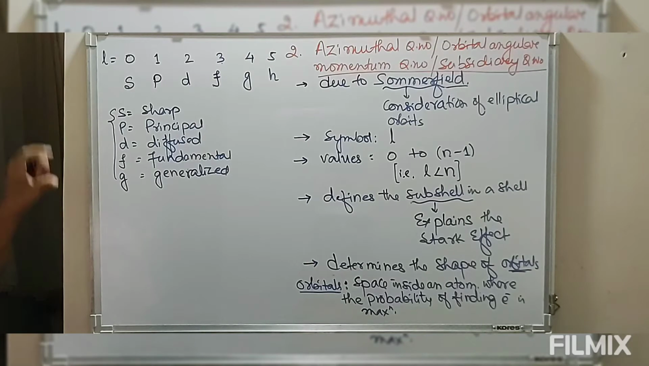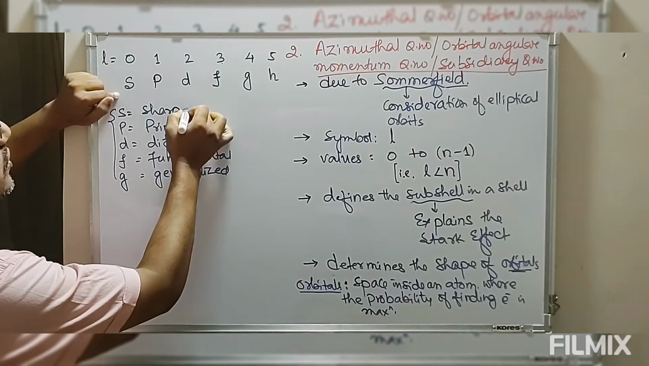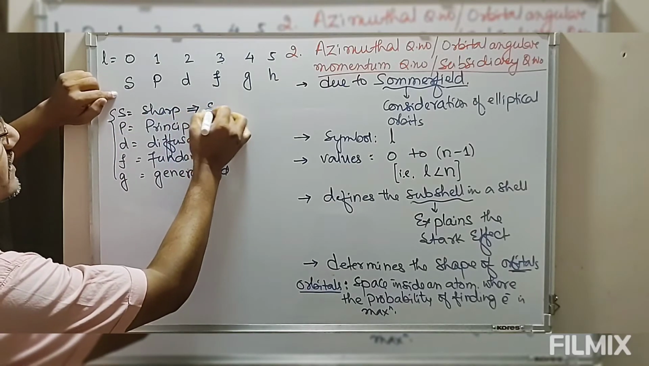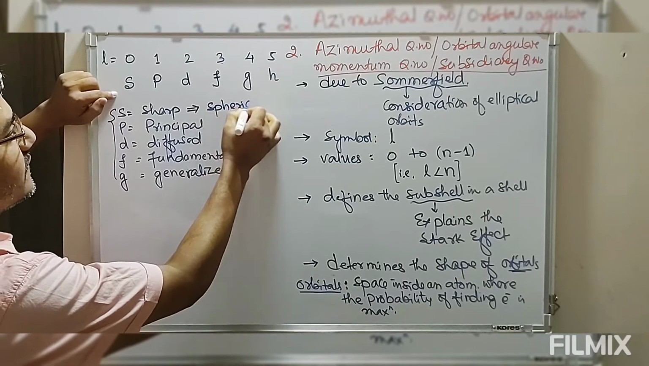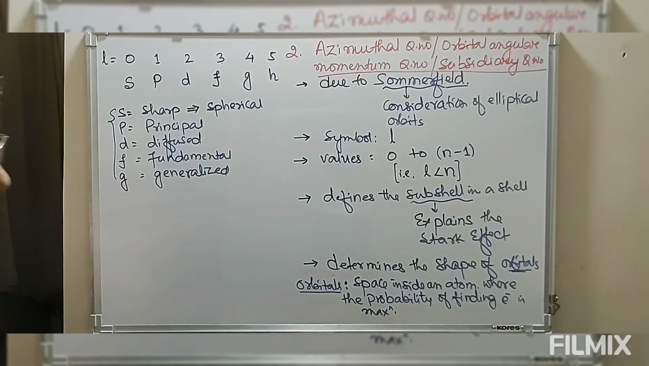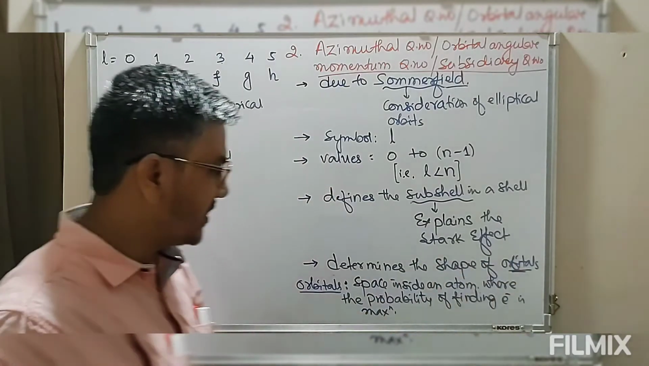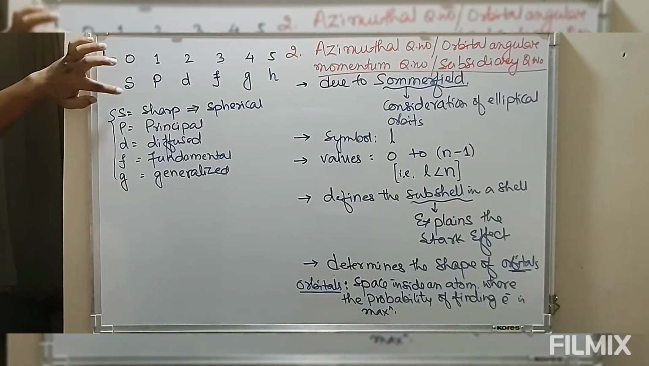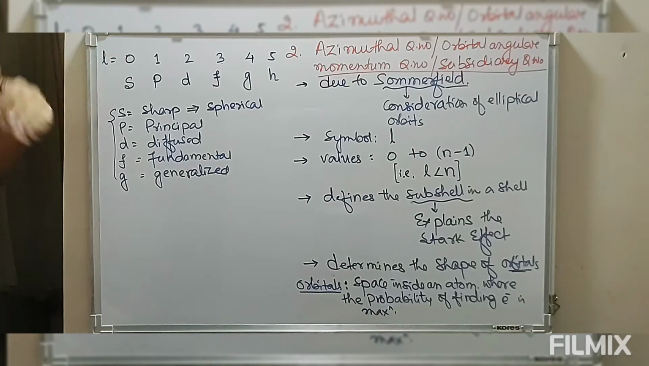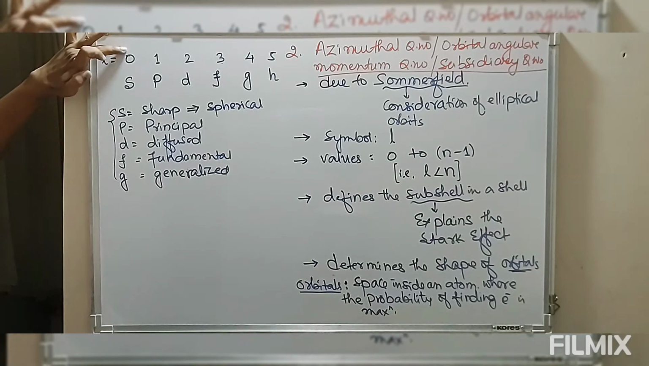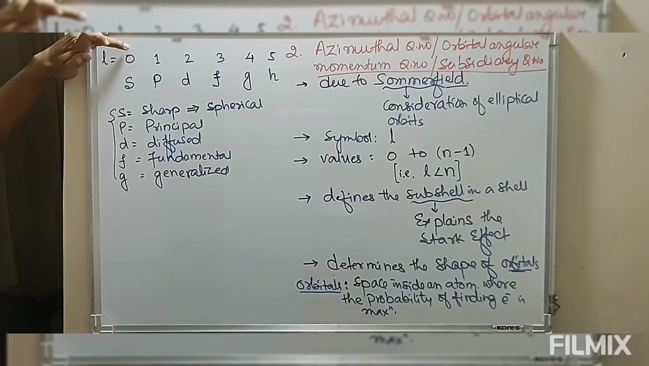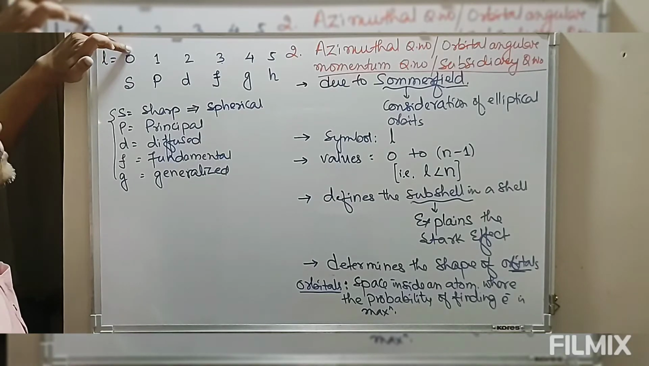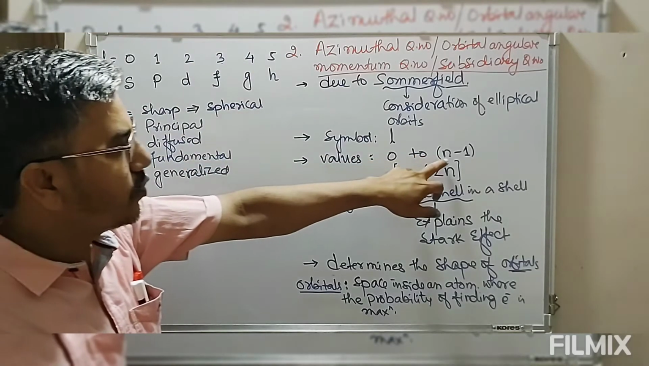So now this S, that is sharp S orbital. The shape of S orbital is spherical. So this determines the shape of the orbital. So we have defined what is orbital. If L equals 0, because for S subshell the value of L is always fixed. So if you have S orbital, subshell is S, value of L is 0. The value of N can be 1.